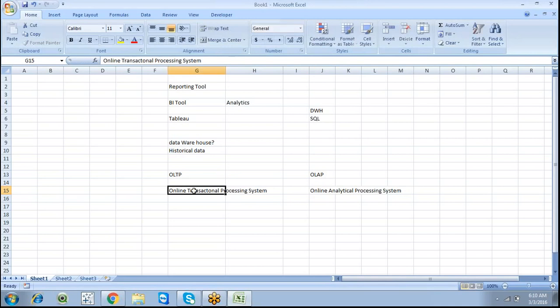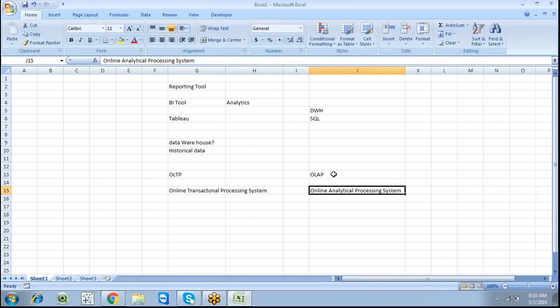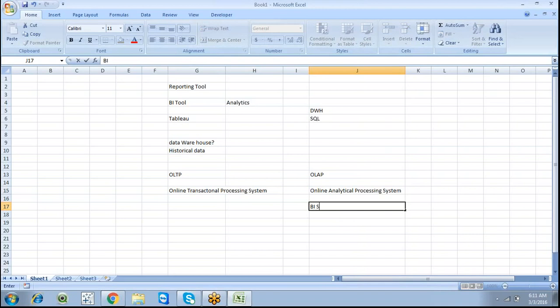So this is a transactional database, and this is an analytical database, what we call a BI system. We can also call OLAP a business intelligence system. So this is BI, business intelligence systems.